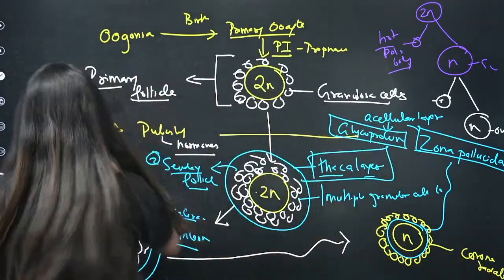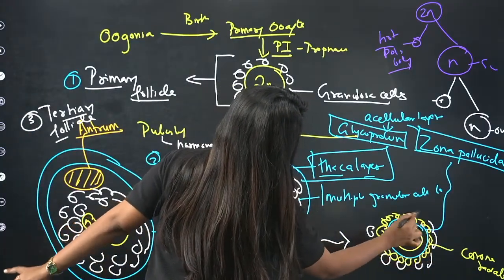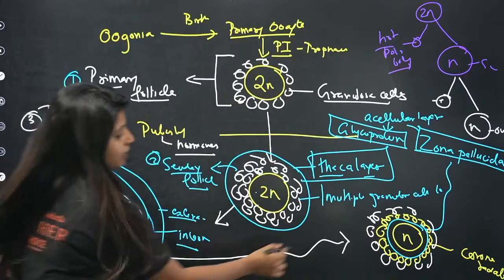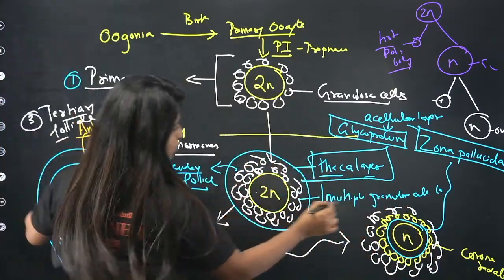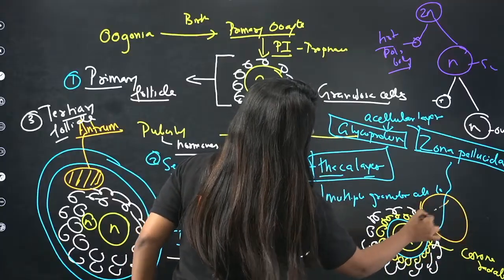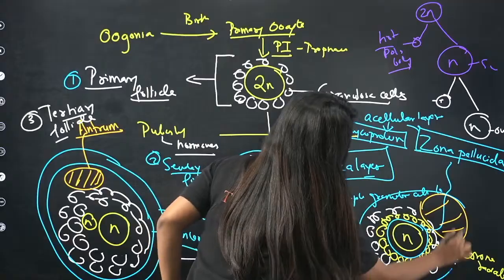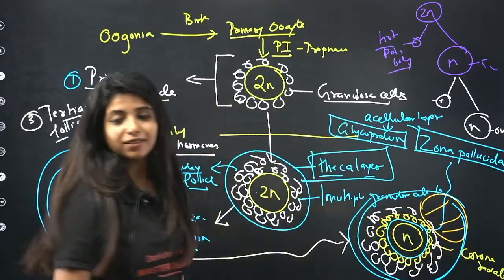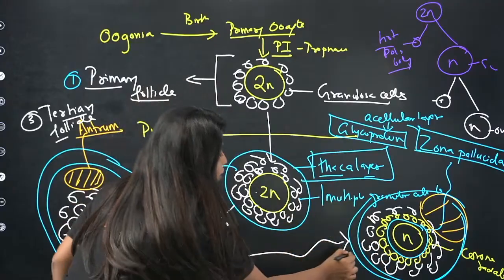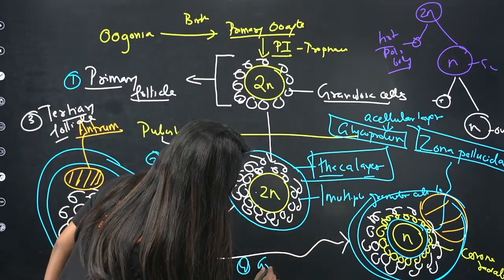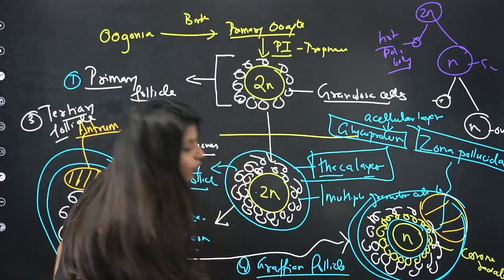Okay. Apart from it, what do you have? You have everything else which was already there. You had over here the granulosa cells, right? This is still there. The antral cavity which was there becomes very big. And finally, you have the theca layers also: the theca interna and theca externa. What is the major thing that you need to remember? First of all, what do you call this? You call this the last one, and that is known as the Graafian follicle.